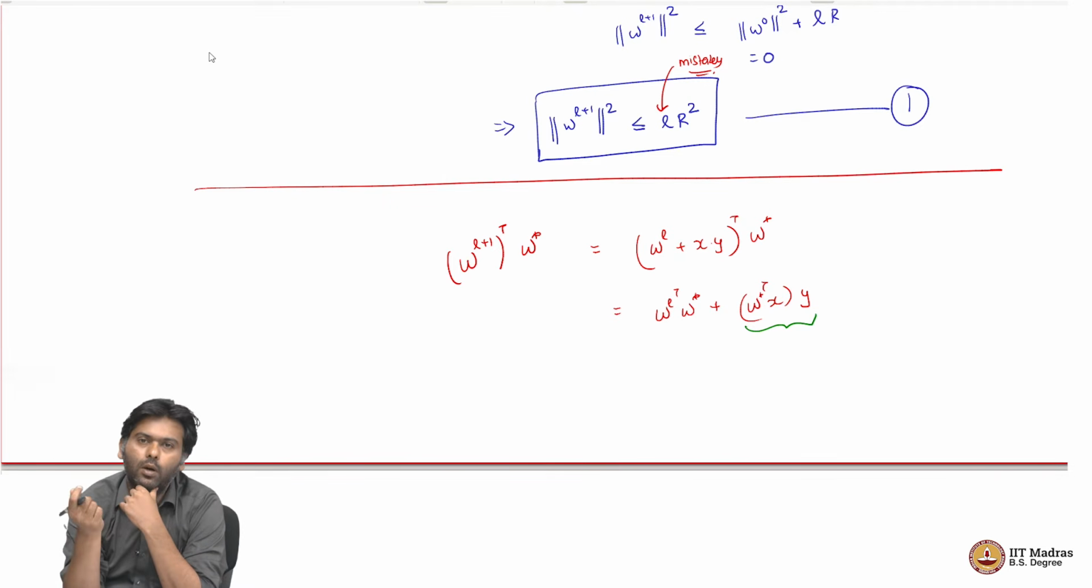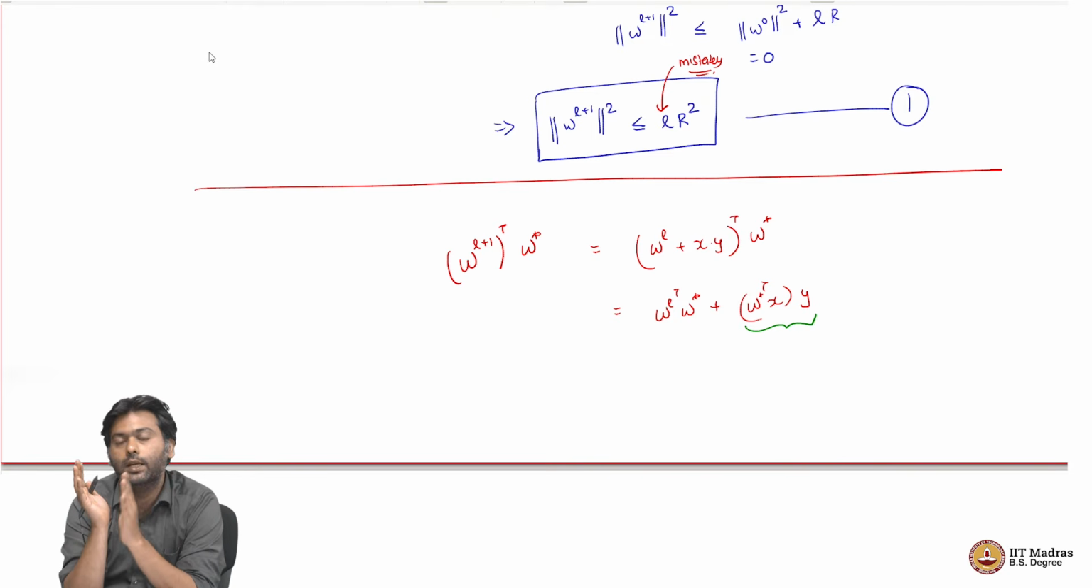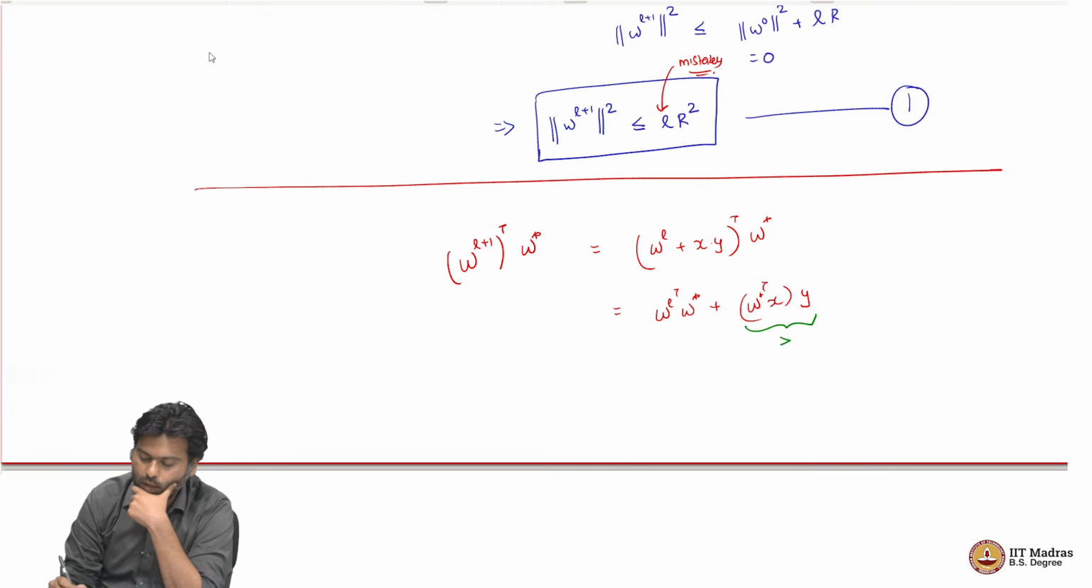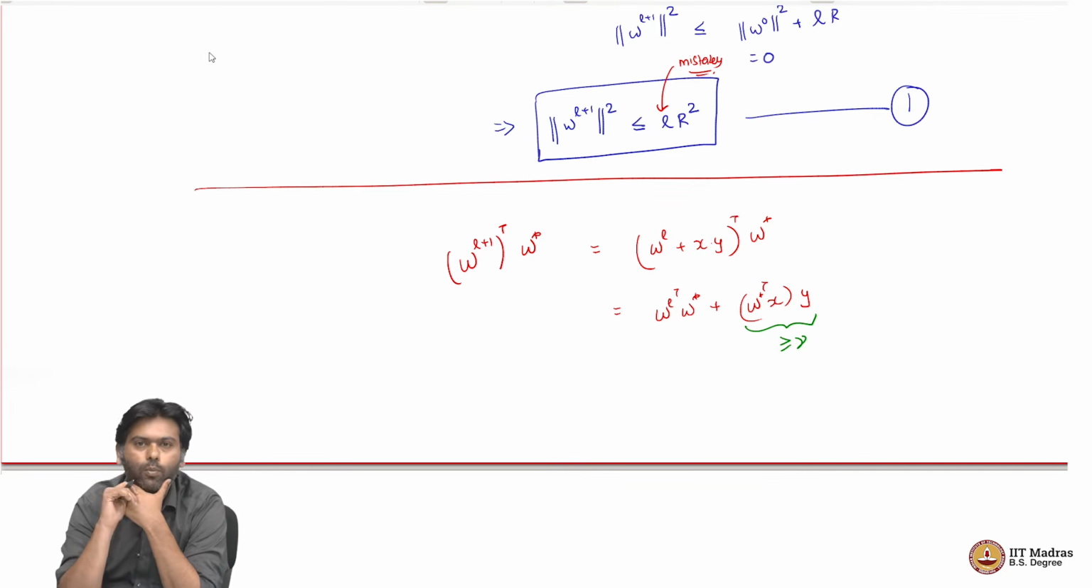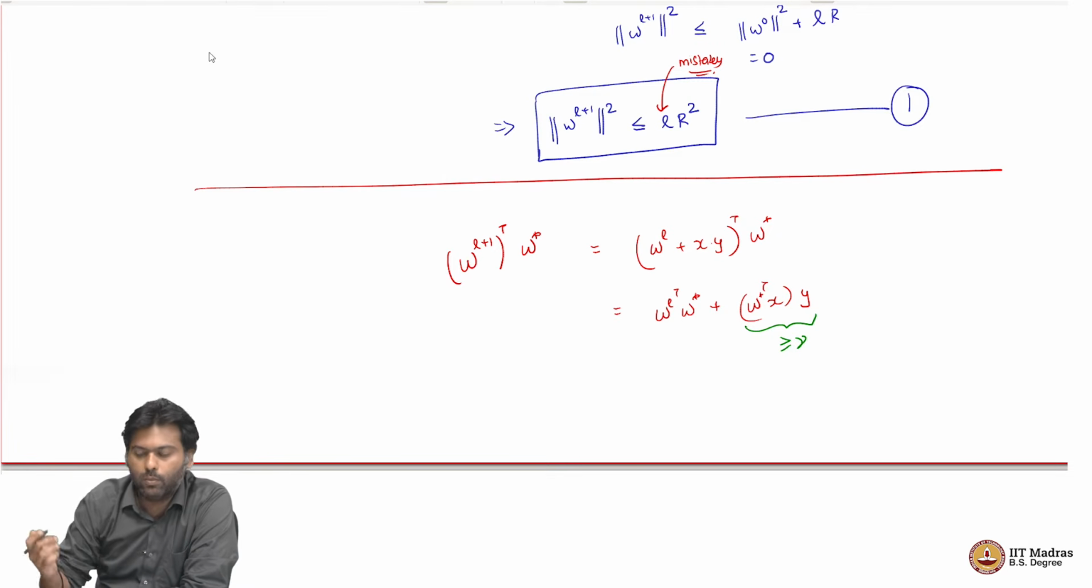Now, what is the property of the optimal W? The optimal W in fact separates my data set with gamma margin, which means by definition W star transpose x into y should be at least gamma. So, this is greater than or equal to gamma, where gamma is some positive quantity. This is an assumption that we have already made. So, that is the property of W star.